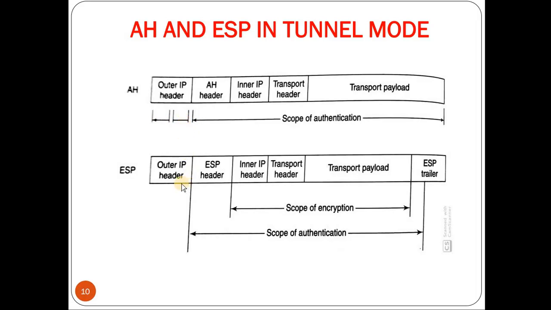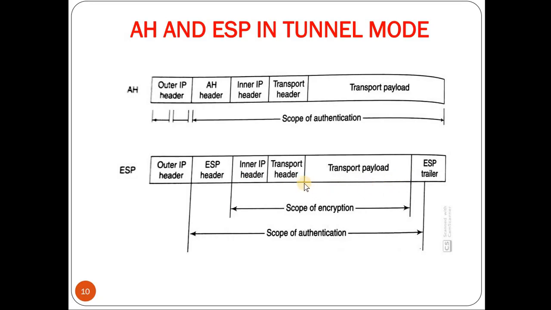Coming to ESP in tunnel mode, again it has an outer IP header and an inner IP header. The inner IP header is the original IP packet header, which is encapsulated or sandwiched between the ESP header and the transport header. And the outer IP header has only some basic information which is required for routing. Coming to the scope of encryption, encryption is provided from the inner IP header to the transport payload.